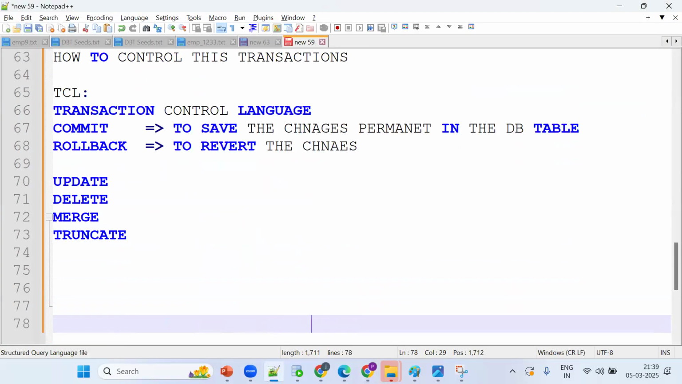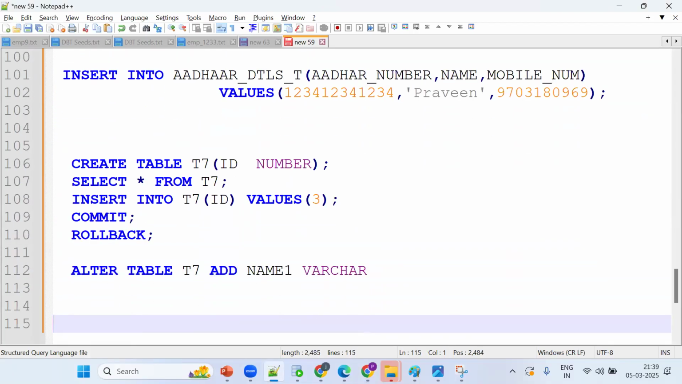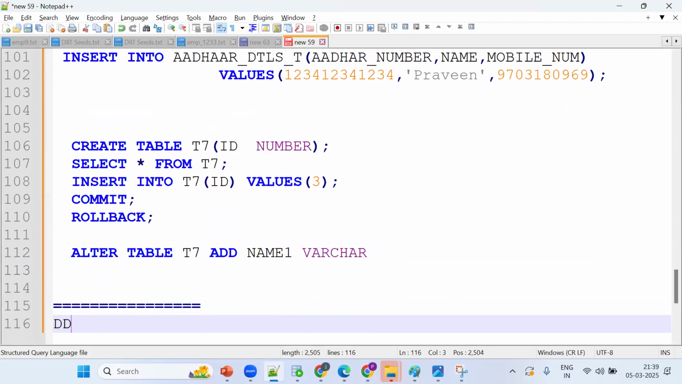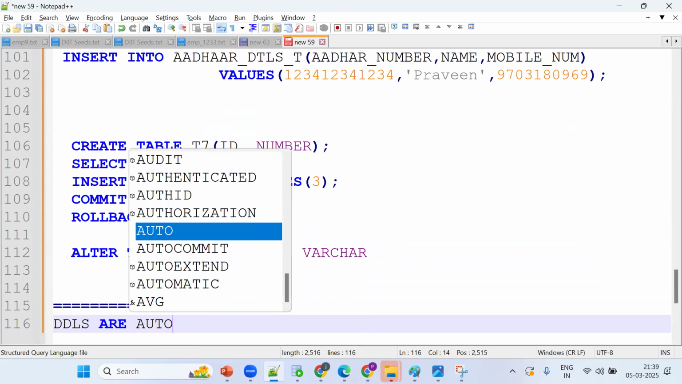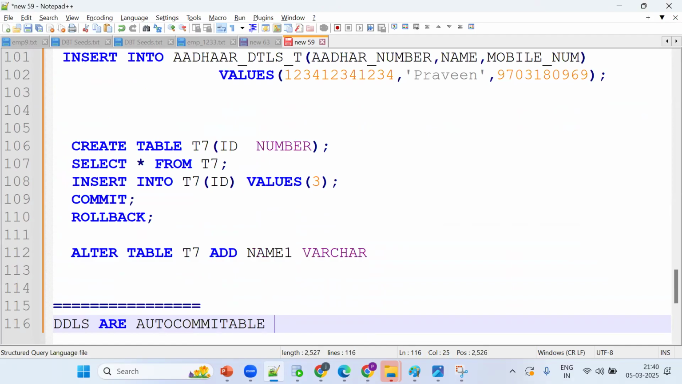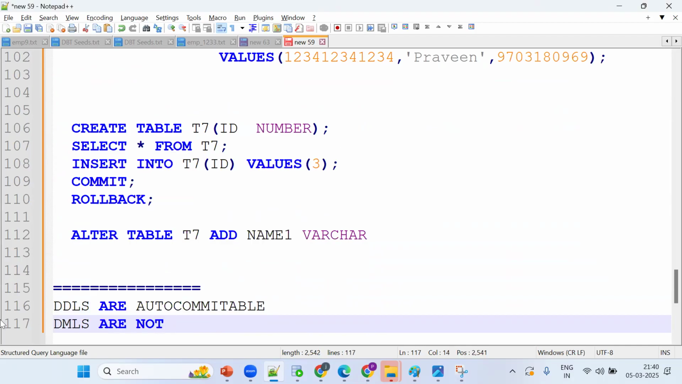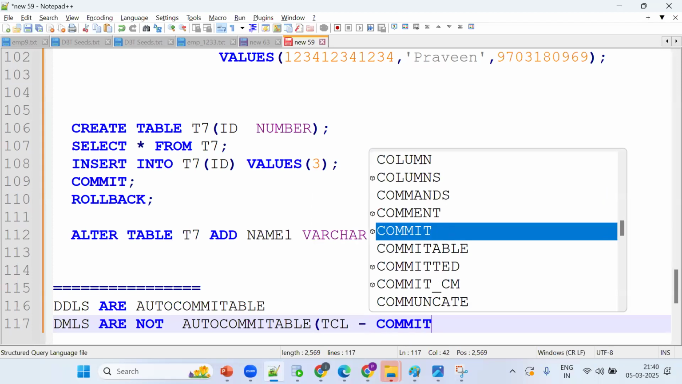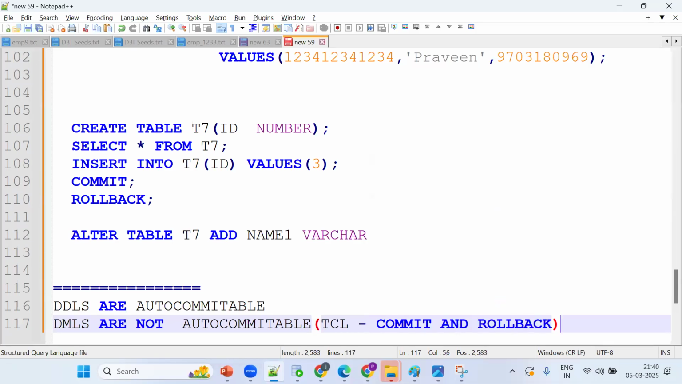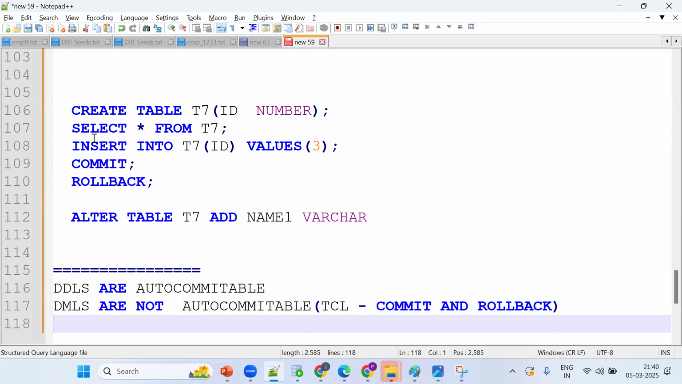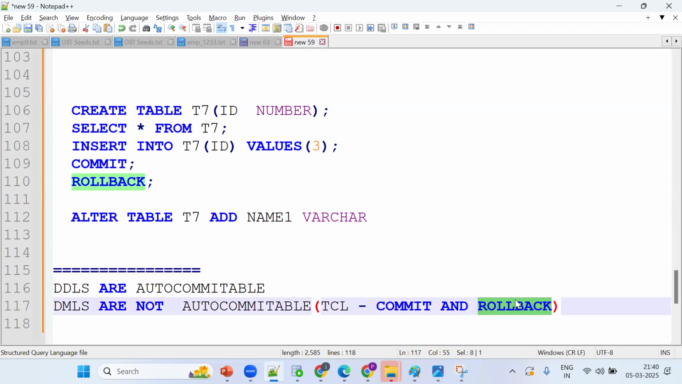Okay, see. The point you need to remember is that DDLs are auto committable in a normal database, so no need to commit the transaction. What about DMLs? DMLs are not auto committable. Now how to control this transaction? With the help of TCL, transaction control language, that is commit and rollback. What is commit? We are saving the data permanently in the database table. What is rollback? We are reverting the changes. We don't want to save the data permanently in the database table.